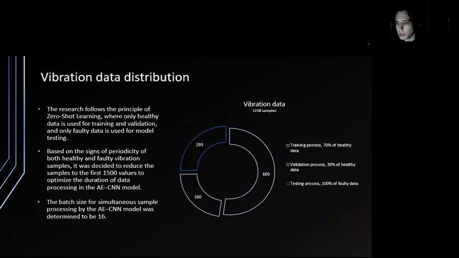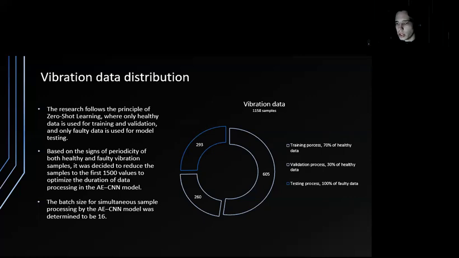The data provided from the study amount to 1,558 samples, each of which has 93,752 values. The data are divided into 865 healthy samples and 293 faulty samples. Based on the zero-shot learning principle, 70% of the healthy data, 605 samples, are used for the training process. The other 30% of the healthy data, 260 samples, are used for the validation process.